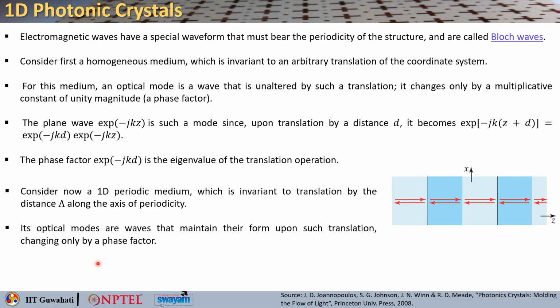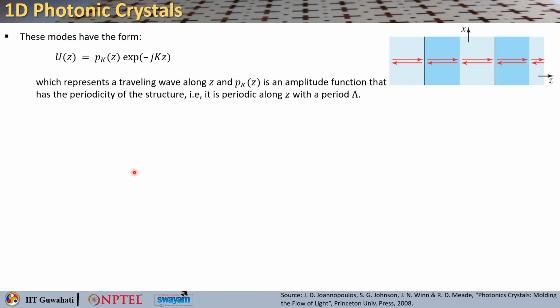So the optical modes will also maintain their form upon such translation, changing only by a phase factor. So these modes will typically have the form u(z) equals p_k(z) exponential minus j capital K z. Okay.